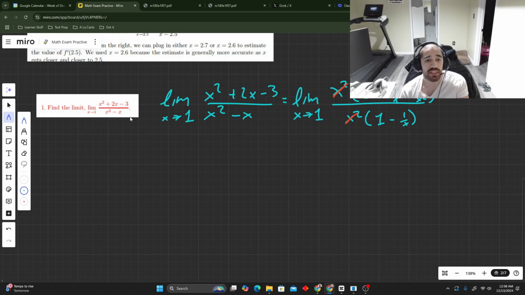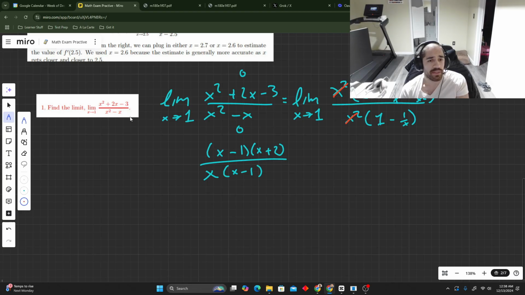We get 1 plus 2 minus 3. You get 0 on top. Plug in 1 here, you get 0. You have to do algebraic manipulation. Okay, you look at the top, you say, oh, snap, I could factor this. What could I factor out? All right, you get this. You factor out an x here.